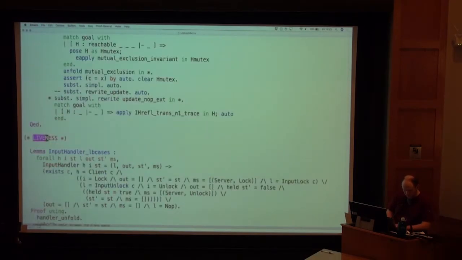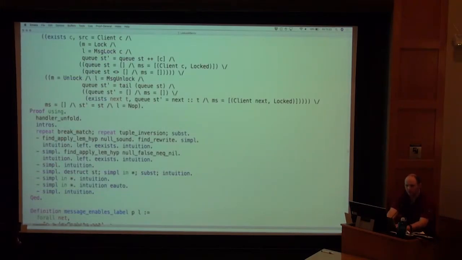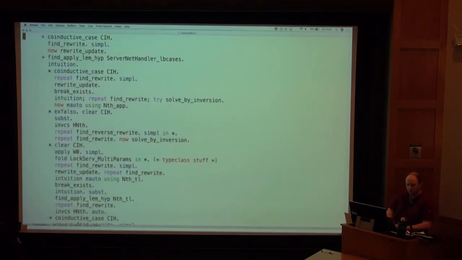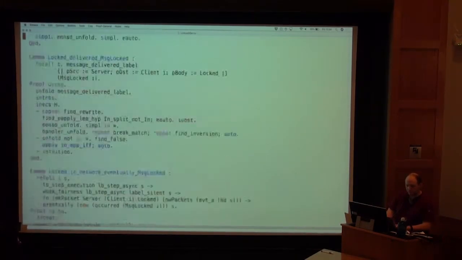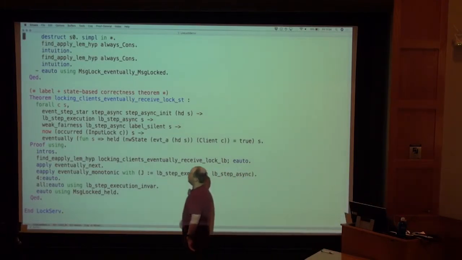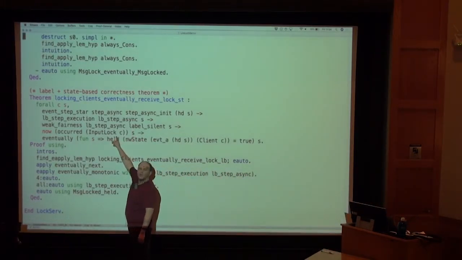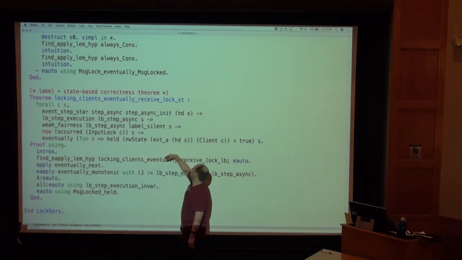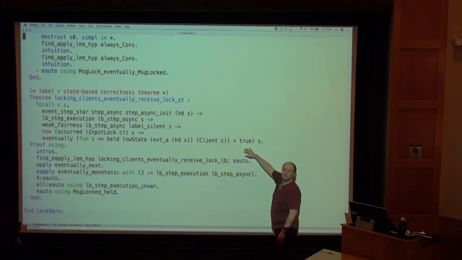We added another 1,000-something lines, but that actually lets us prove liveness of the lock server. When you grind through all of this, at the very end you get this slightly nicer property, which is just that if a client requests the lock, then eventually it will get the lock. Eventually that lock will be held by that client.